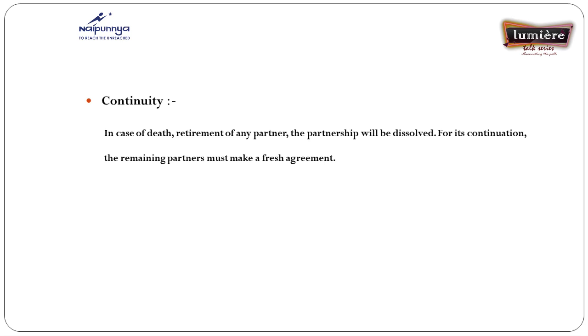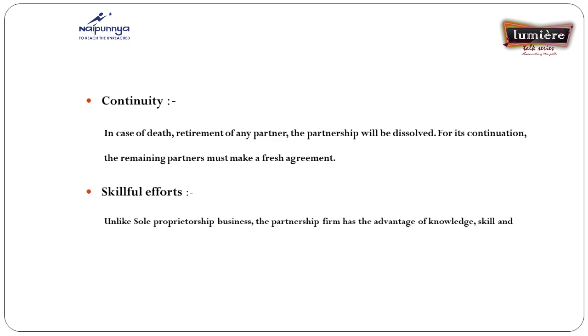In case of death or retirement of any partner, the partnership will be dissolved. That will affect the existence of the partnership. For its continuation, the remaining partners must make a fresh agreement. Skillful effort. Unlike sole proprietorship business, the partnership firm has the advantage of the knowledge, skill and experience of different partners.